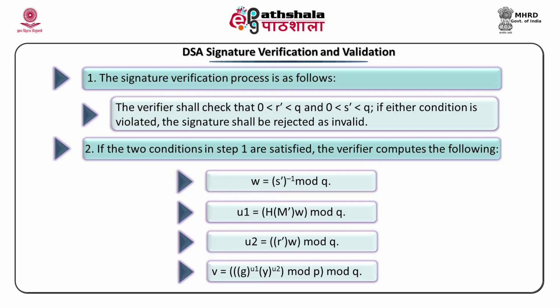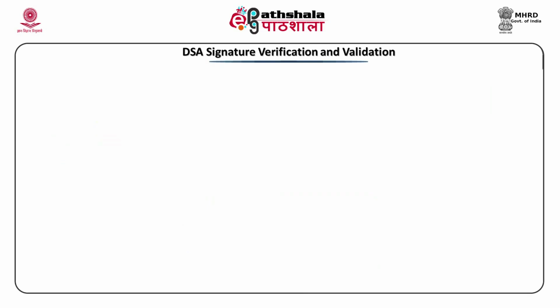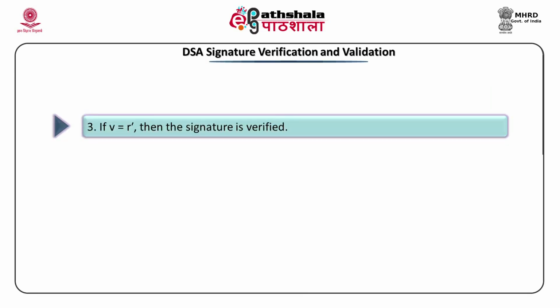It computes W as said in the previous slide: S dash, that is the received component S, its inverse modulo Q. Then the U1 and U2 components. U1 is M dash, the received message, apply hash to it, multiply it with W and take mod Q. U2 is R dash, multiply it with W and mod Q. V can be generated by exponentiating G with U1, exponentiating Y with U2, and taking the modulo P and modulo Q. As I emphasized, if this V proves to be equal to R dash, the signature is verified.